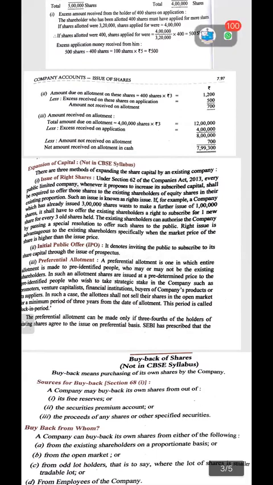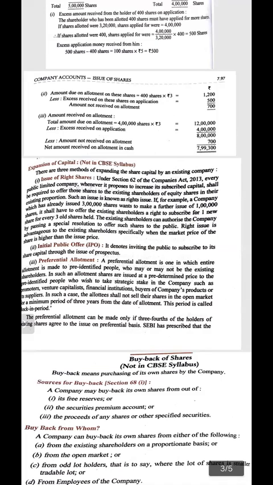From whom can the company buy back? The company can buy back its own shares from any of the following: from the existing shareholders on a proportionate basis, from the open market, from odd lot shares, that is where the lot of shares is smaller than a tradable lot, or from the employees of the company. So you may get an MCQ from this point of view. If three points are given and the last option is all of the above, then you have to mark the answer all of the above. The buyback can be made from whom? So all of the above will be the answer.